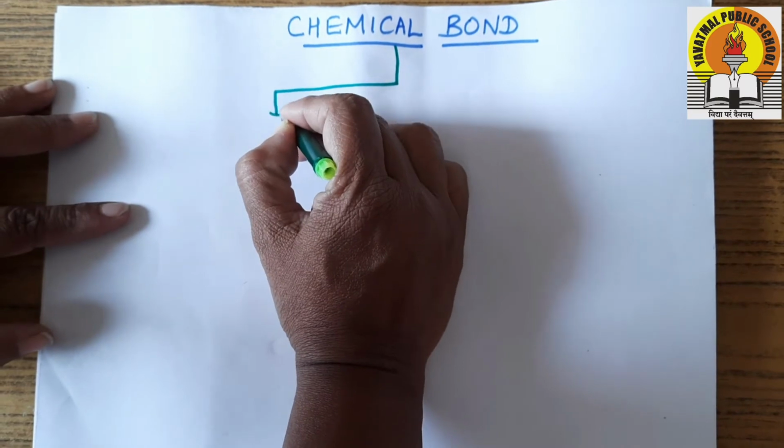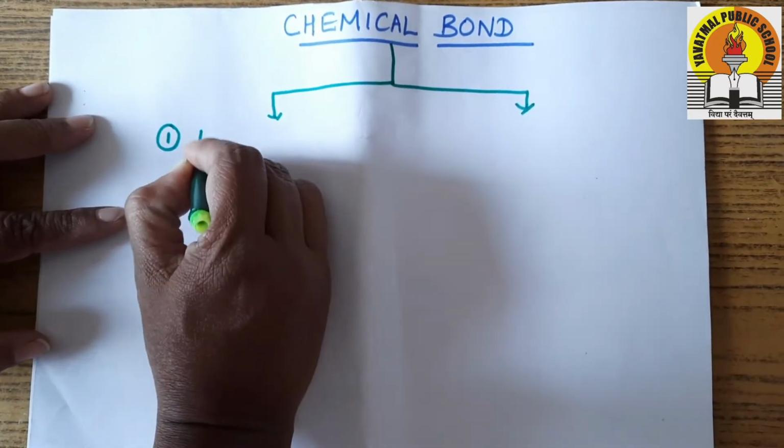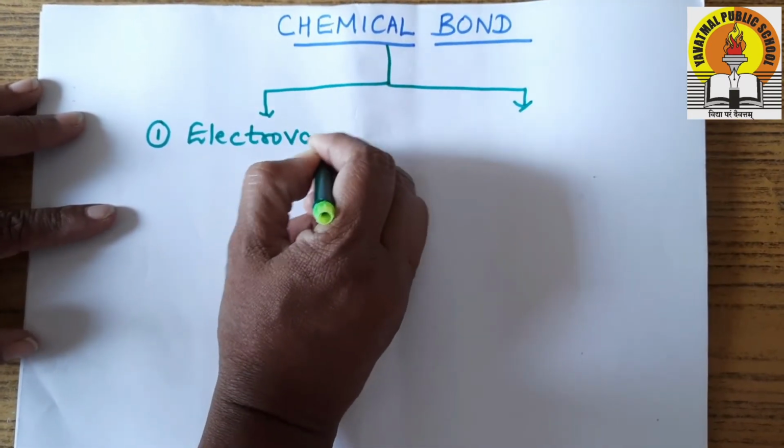This is basically classified into two types. First is the electrovalent or ionic bond.